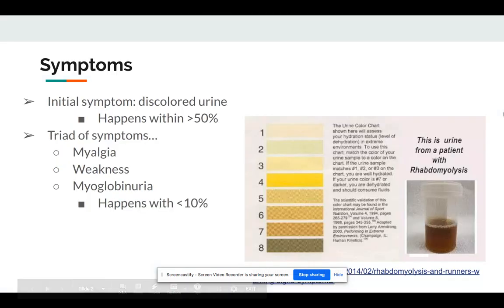Rhabdomyolysis. The most common symptoms are discolored urine and weakness of the muscles. There are also the triad symptoms, which are myalgia, which is the pain in the muscles, weakness, and myoglobinuria, which is the presence of myoglobin in the urine. That causes the urine to be discolored. However, these symptoms do not always show, and it happens in less than 10% of the people who have rhabdomyolysis. Discolored urine is more common, with it happening in more than 50% of the people.